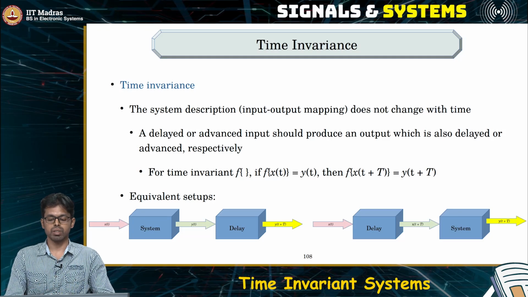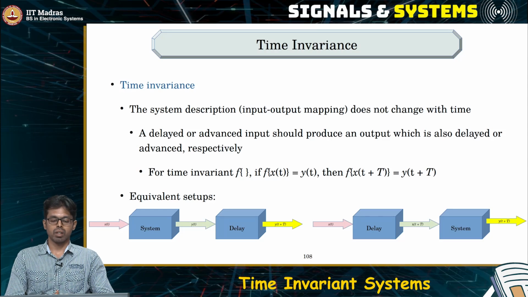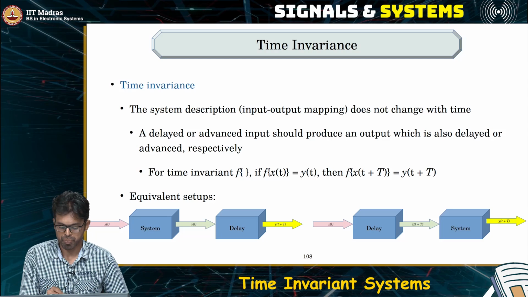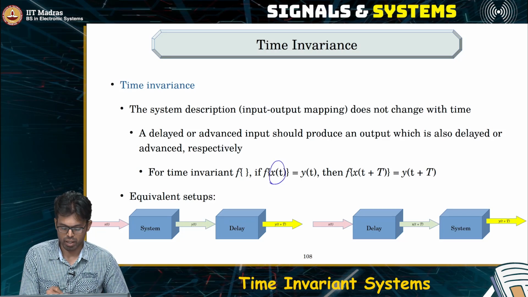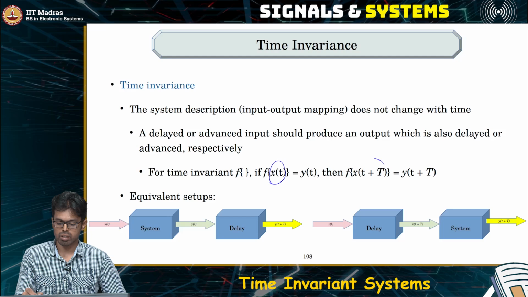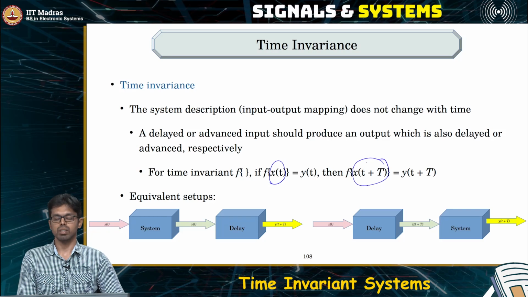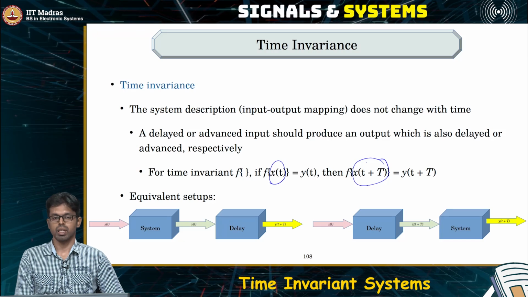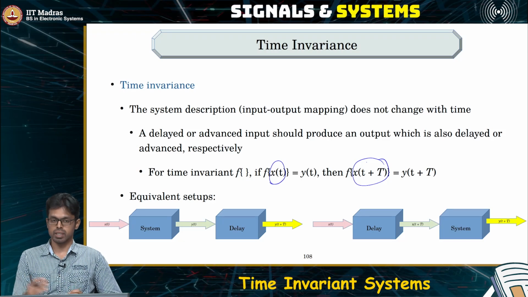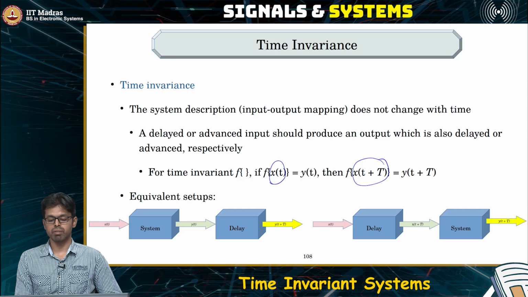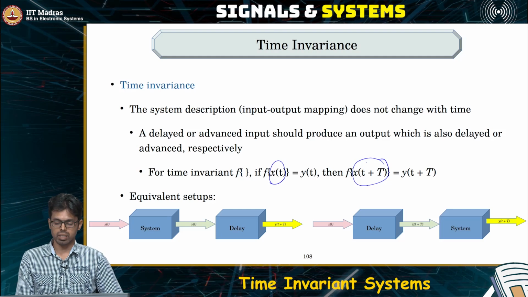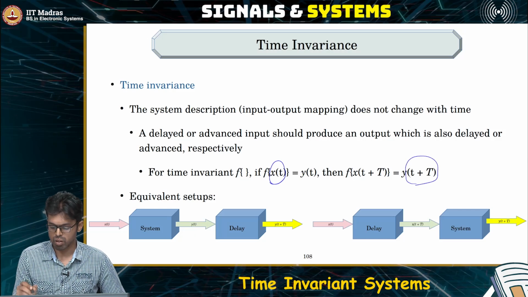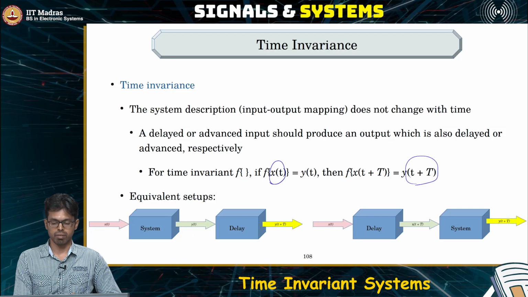Okay, how to check if a system is time invariant or not? The way that we are going to check is, you take any signal x of t and then you arbitrarily delay it or advance it. If you are arbitrarily delaying or advancing it, then you are changing the signal properties in time. If a time invariant system is fed such a signal, it will always produce an output which is also correspondingly delayed or advanced.